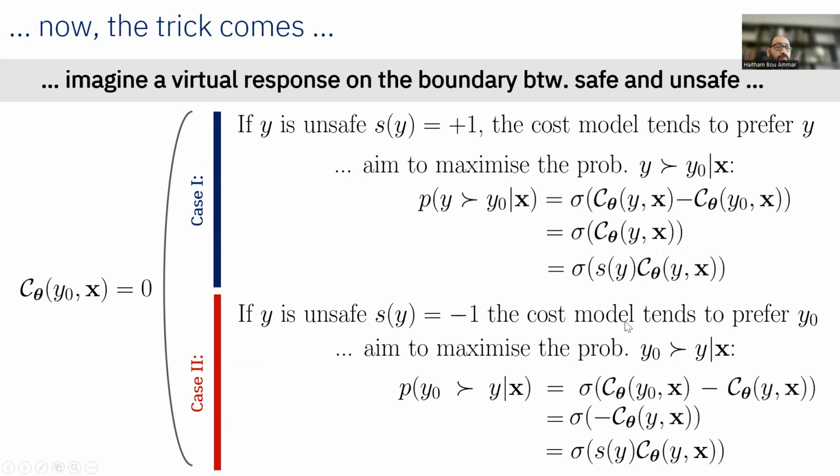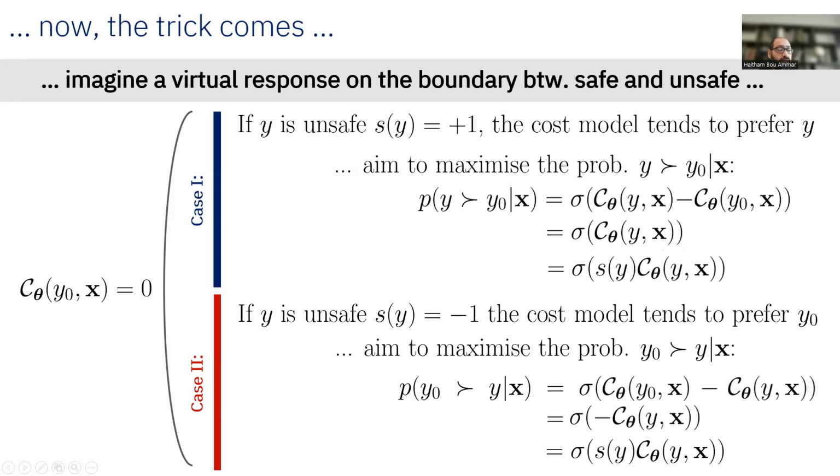And now we would like the model to prefer y0, i.e., we would like to maximize the probability of y0 being better than y given x. This probability of y0 better than y given x is defined as sigma of c theta of y0, x minus c theta of y, x. This is just following the Bradley-Terry model. And then c theta of y0, x is equal to 0, as we showed here.